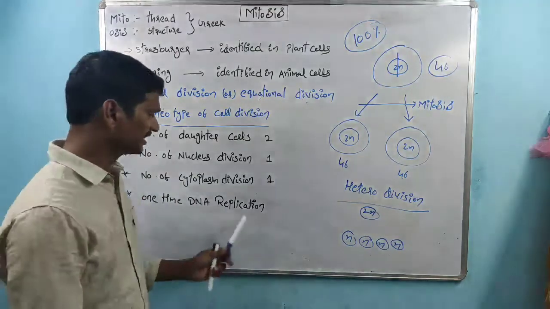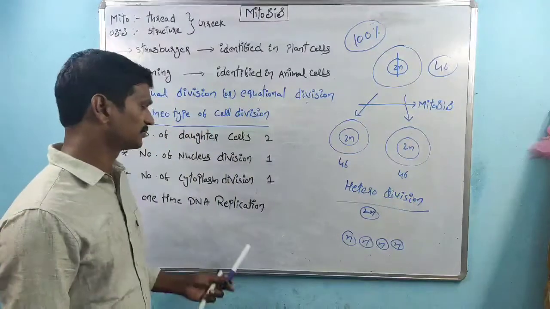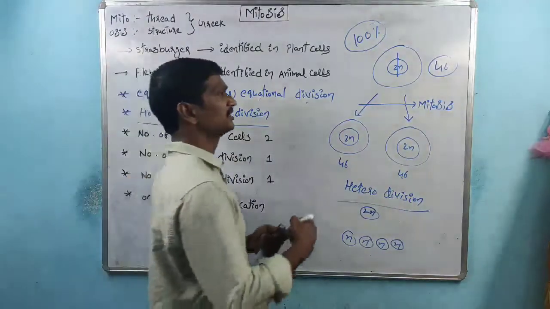How many times does DNA replication take place? How many times does DNA replication take place? See, this is the cell.